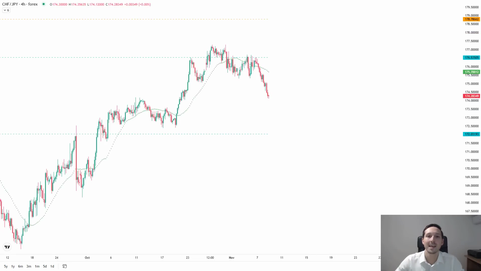Next is franc yen. Again, I can either short this or do nothing. Buying this is not an option. We've started to break out. You can see a consolidation here, and we started to break down below it. So we may not actually come back and retest the upper bound, but we never know.